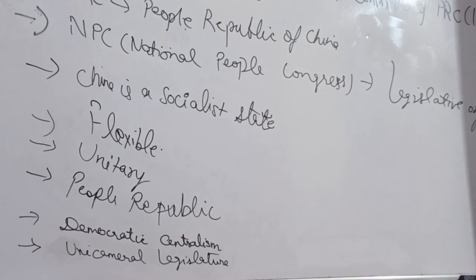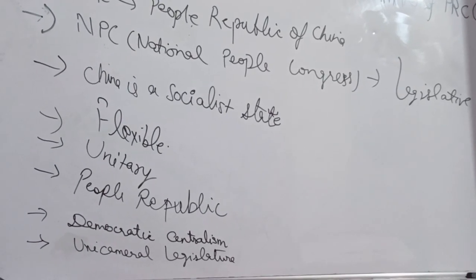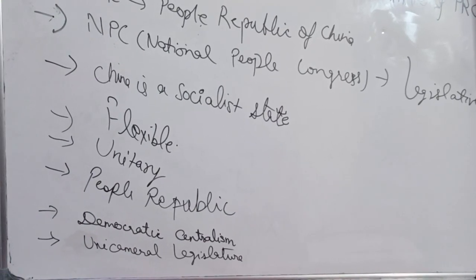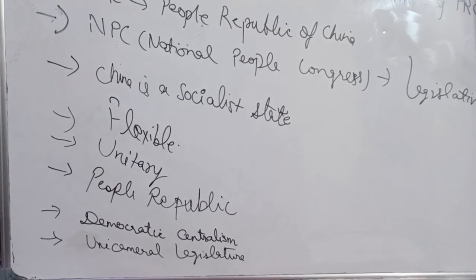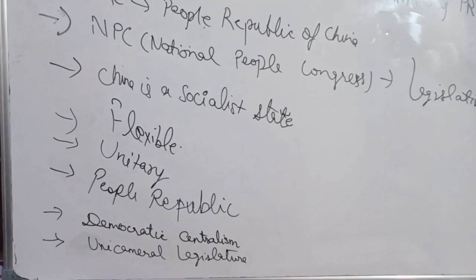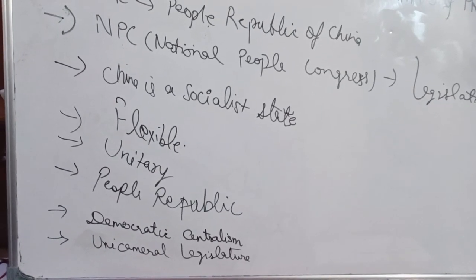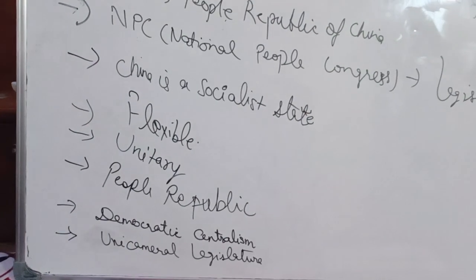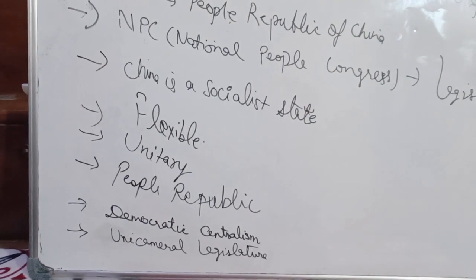So the members of the National People's Congress, and there are local people's congresses also in various states of China. Members of the National People's Congress and local people's congresses are elected by the people. So people administer the state affairs through the NPC and LPC, the Local People's Congress.